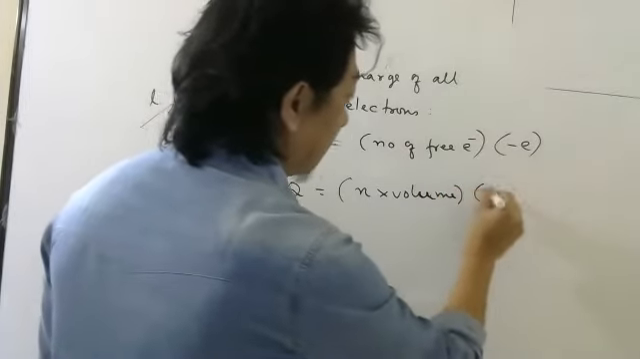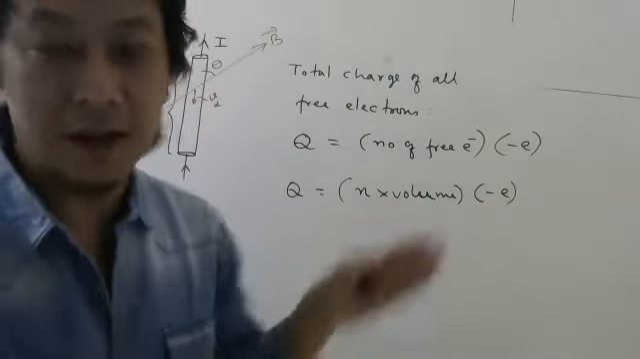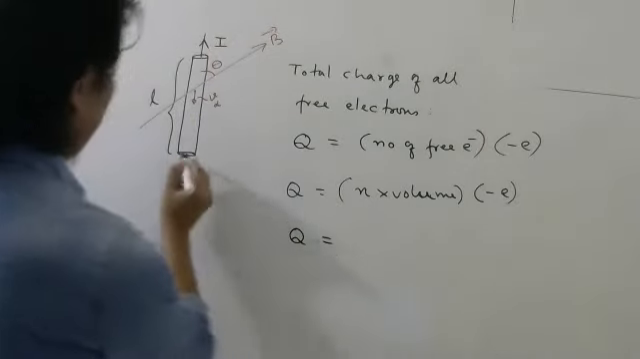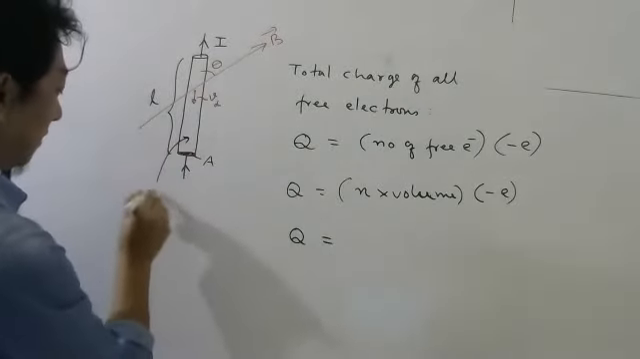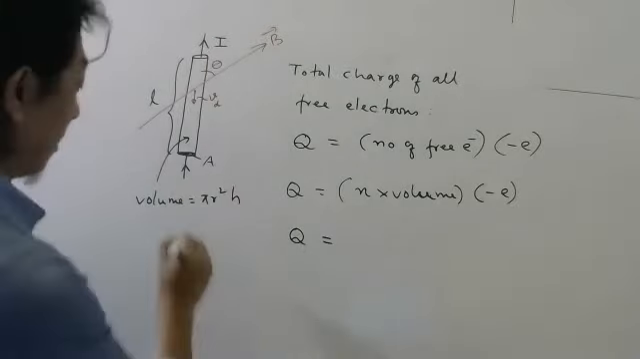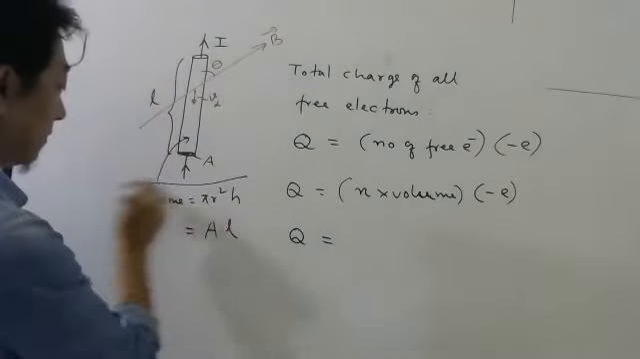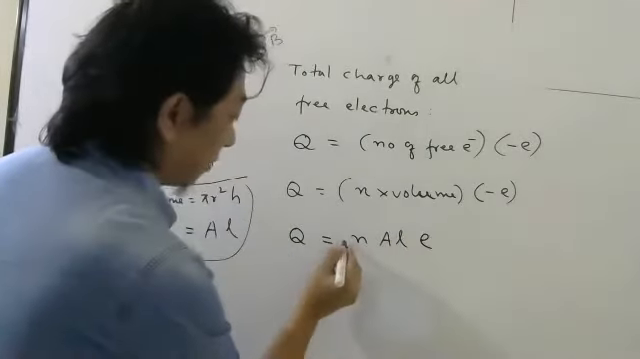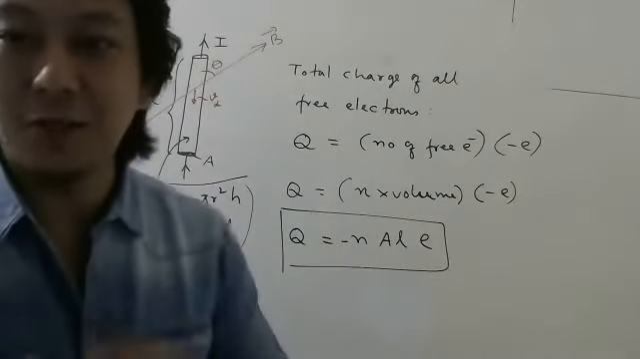So number of free electrons, we can write number density into volume. Step by step, let us do. Because number density means number by volume, cross multiply. So number will be number density into volume. Now what will be the volume? Let us say this area is A. Then volume of this conductor will be pi r square h, cross section area times height, meaning this length. So number density into volume into charge of electron, minus. So this is the mobile charge, meaning the charge which can move.